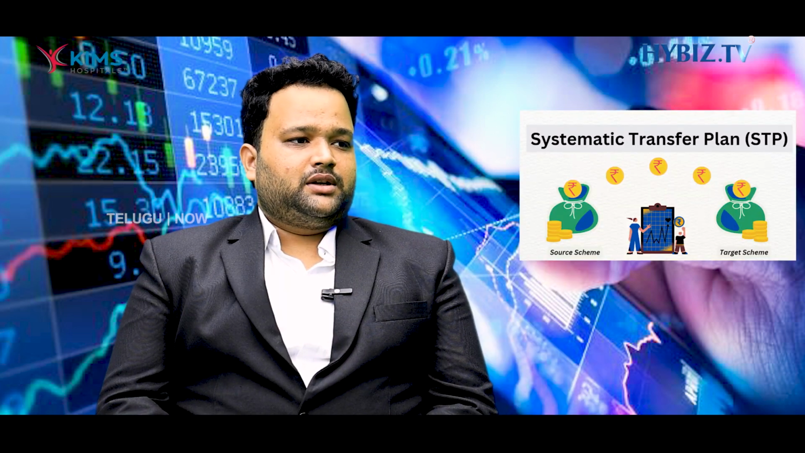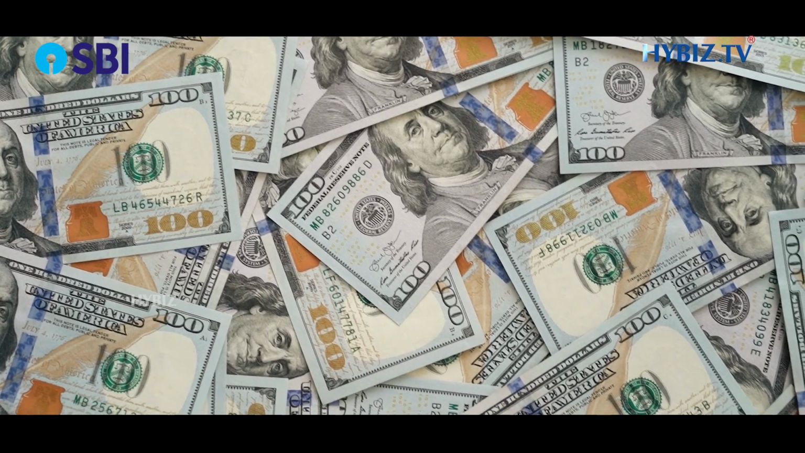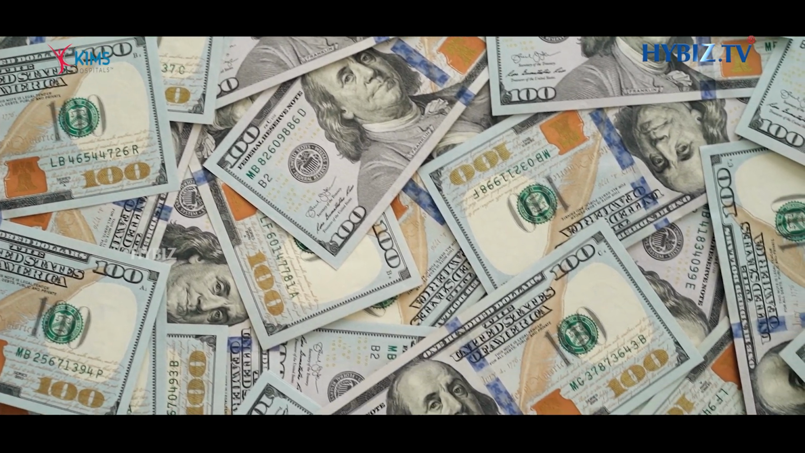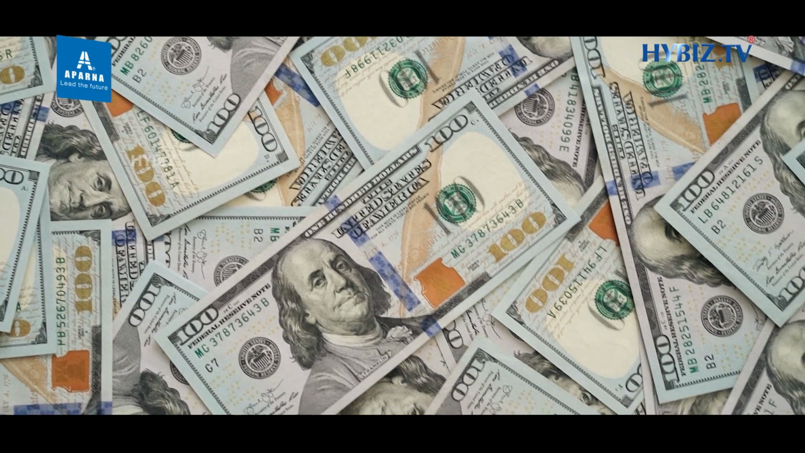Coming to STP, STP means systematic transfer plan, where money is transferred across mutual funds. For example, if a client has 10 lakhs in one particular fund and wants to transfer the capital from one fund to another fund, we use the STP mode, where the amount gradually gets exposed to different types of mutual funds. Why we use STP is also a question.